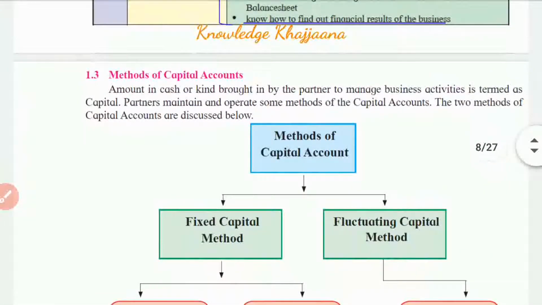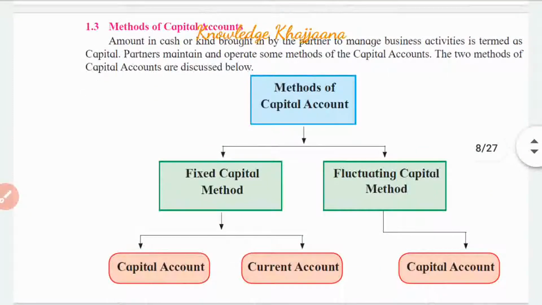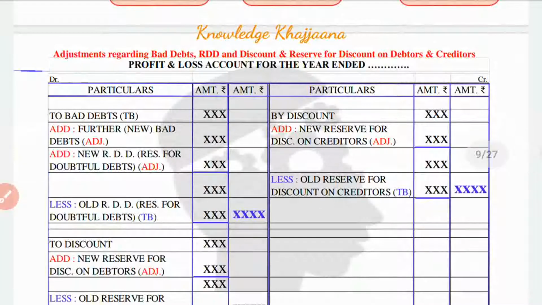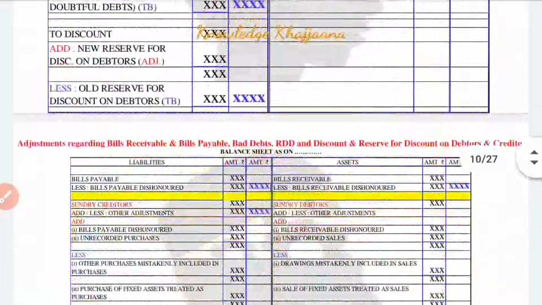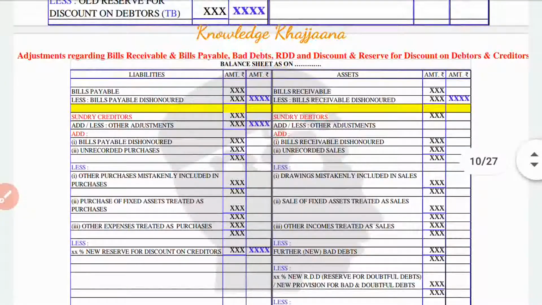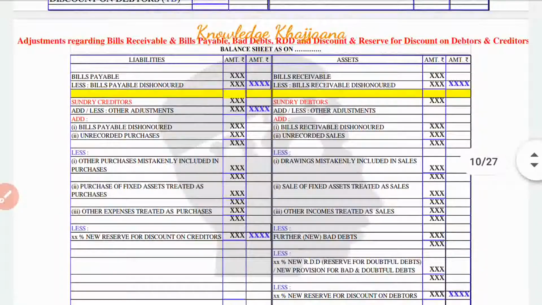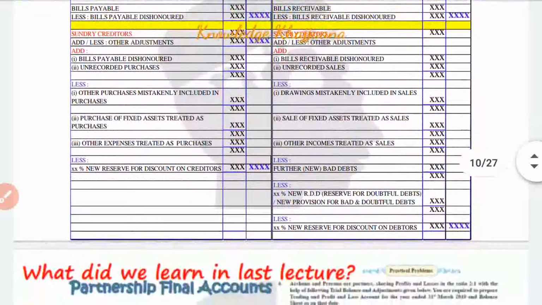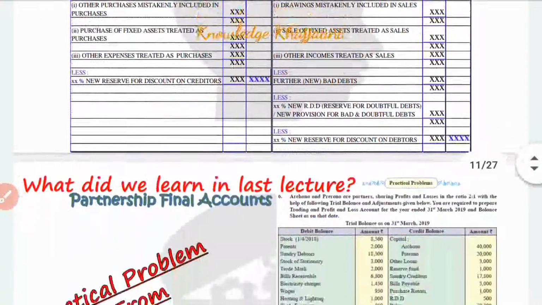There are two methods of maintaining the capital accounts of the partners, either the fixed capital method or the fluctuating capital method. These are the most important adjustments regarding bad debts, RDD, discount and reserve for discount on debtors and creditors, which must be by heart for you. Similarly, these adjustments regarding bills payable, bills receivable, bad debts, RDD and discount and reserve for discount on debtors and creditors. So these are the most important adjustments.